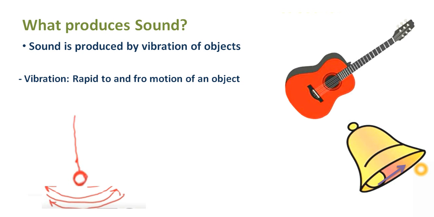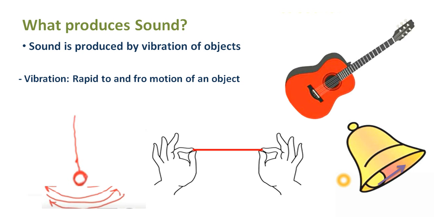Let's take another simple example. Take a rubber band, stretch it and leave it. What happens? The rubber band will vibrate, and because of that vibration, sound is produced, right? When the vibrations are very small, the sound produced is also very small, and when the vibration is very prominent, the sound produced is also more.